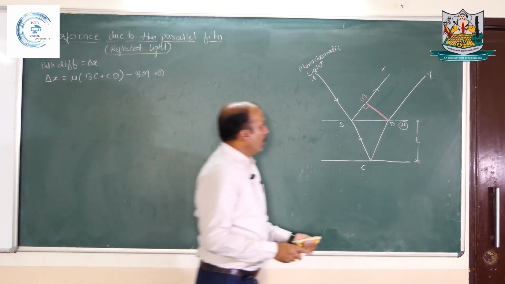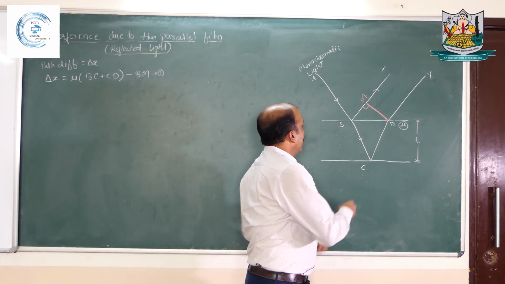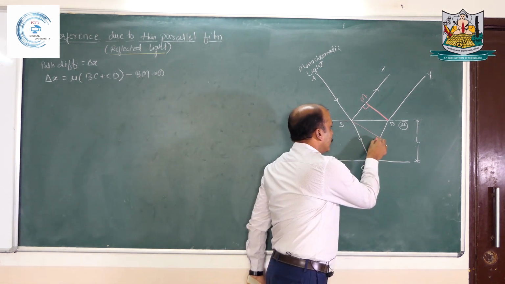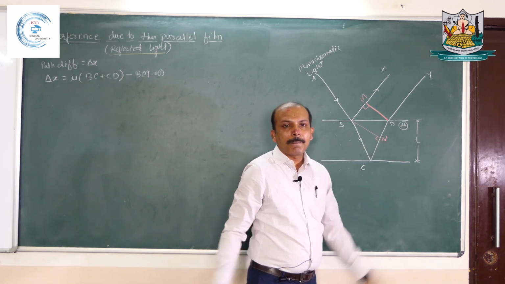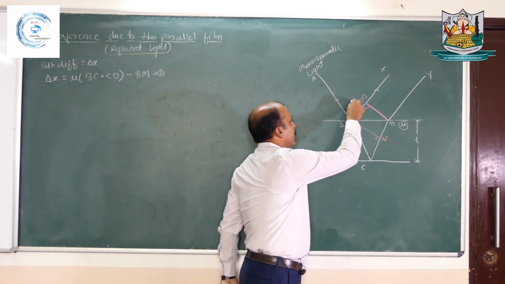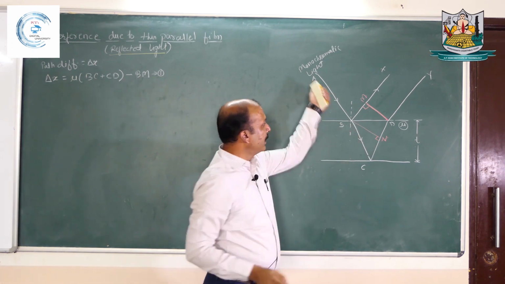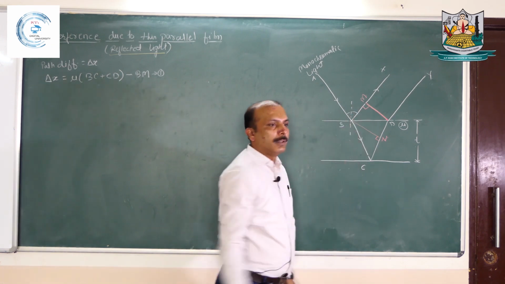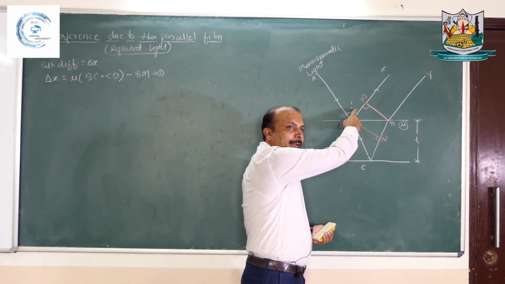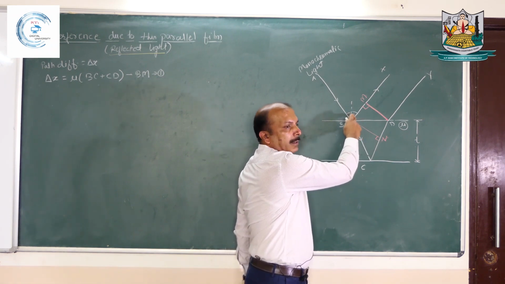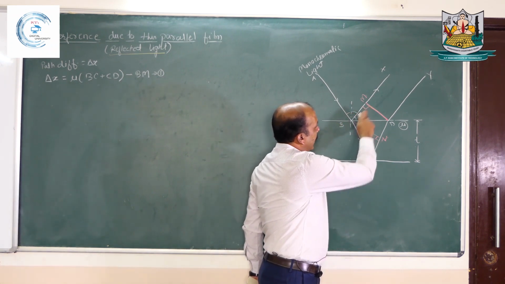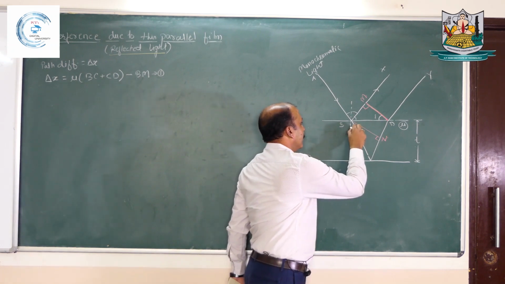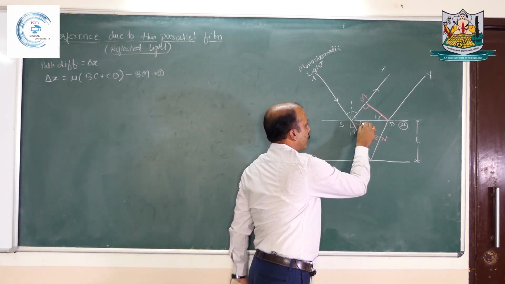So here I will do one more construction. I will draw a perpendicular from point B to this CD. So let us say this BN is perpendicular drawn on CD. So this angle, that is angle between incident ray and normal, we are saying that angle of incidence. According to laws of reflection, angle of incidence and angle of reflection is same. So this remaining angle here is 90 minus i. So this is 90, this is 90 minus i, means remaining angle is angle of incidence i. In the same way, this is angle of refraction r. So this also comes angle of refraction r.